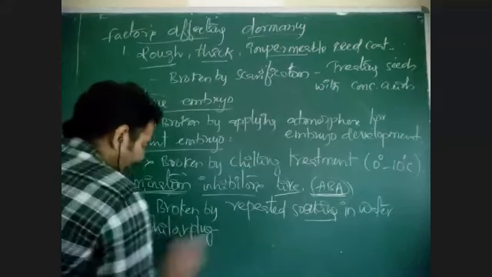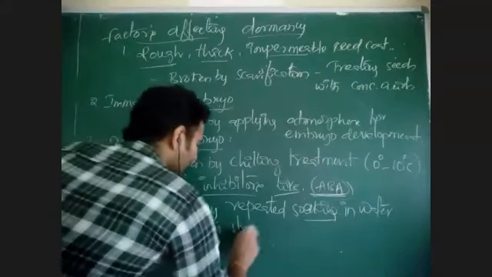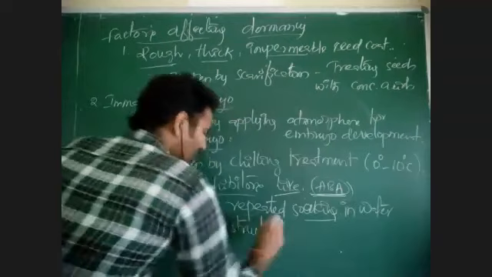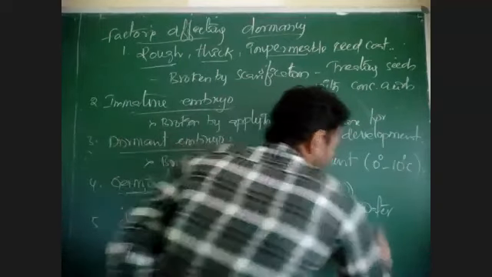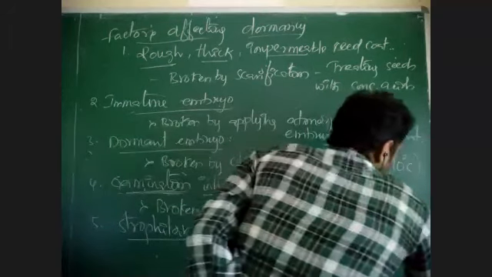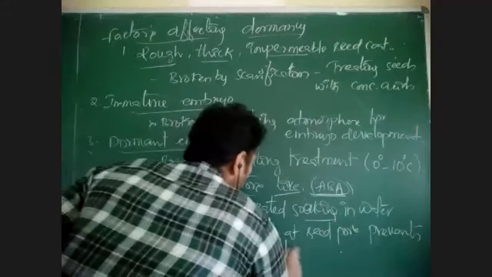Strophiolar plug means a structure. Normally the members of Fabaceae have a structure near the micropyle or seed pore that prevents the entry of water inside the seed.